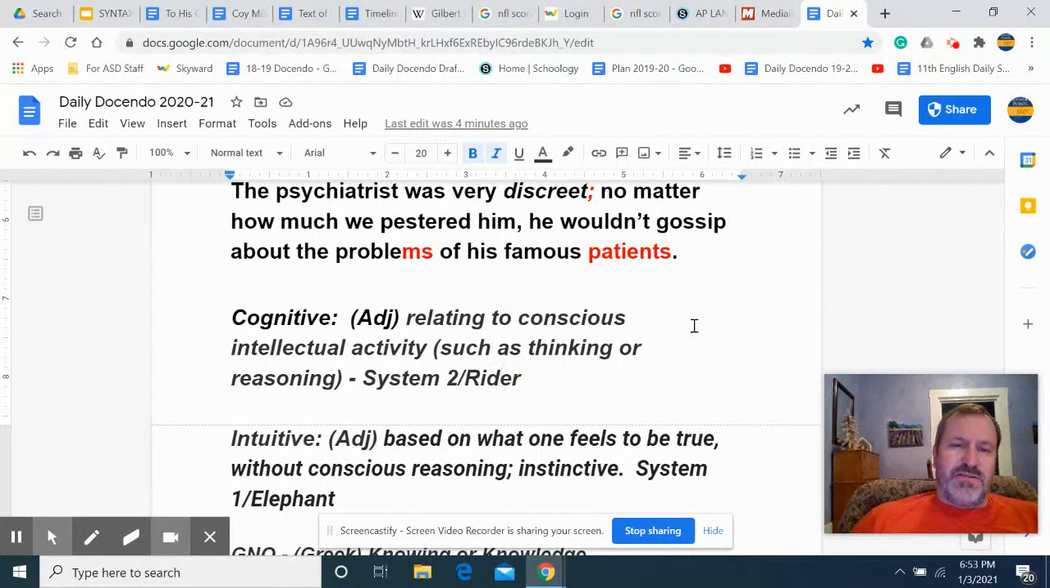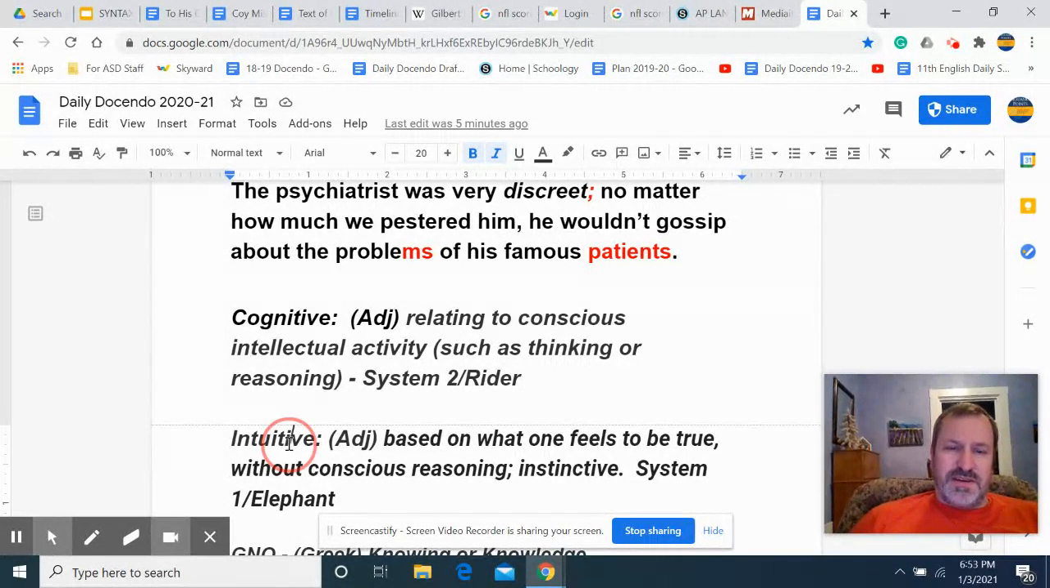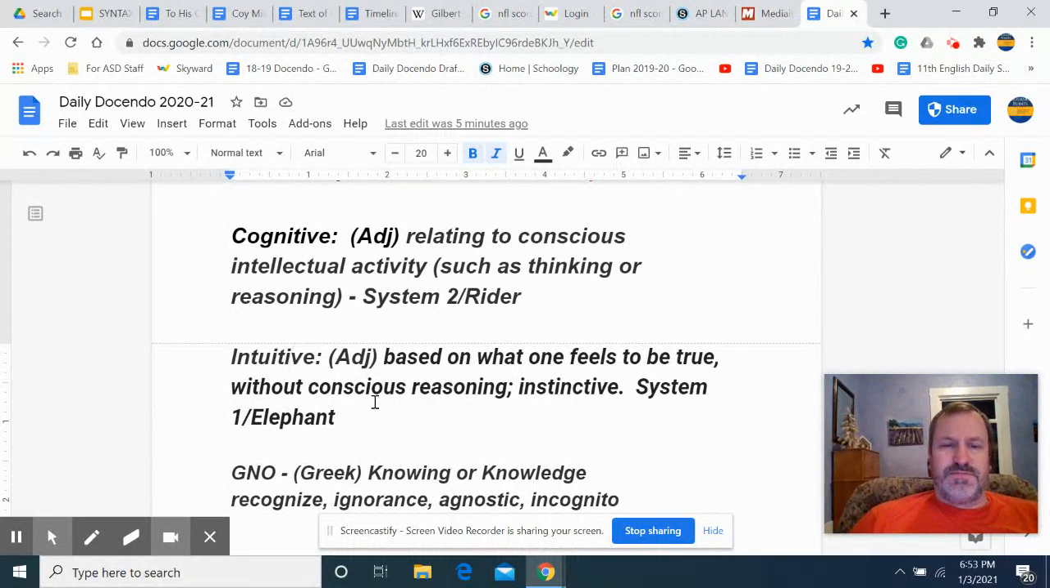That's the writer and the elephant. That's the kind of thinking we're doing now as we look at this consciously and try to figure out what's going wrong. The other kind of thinking is intuitive thinking, which is based on feelings or what you feel to be true, and it's typically without conscious thought. It's more instinctive. And that, of course, is the System 1 thinking we talked about, and that would be the elephant. That is the older part of our brain. Certainly the more influential part of our brain, but not necessarily the part that we want to just let go all the time. We want to control that with the writer.